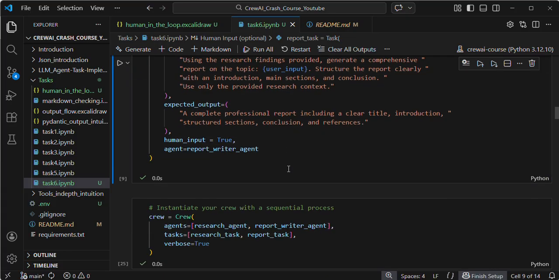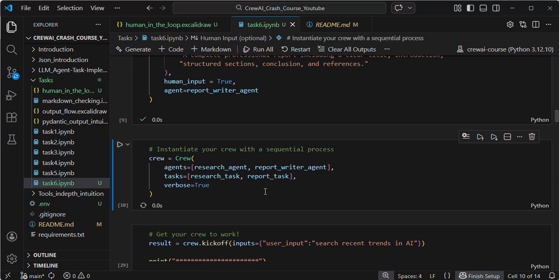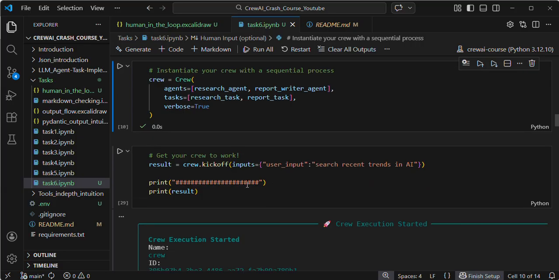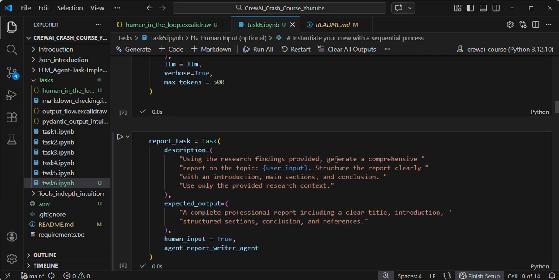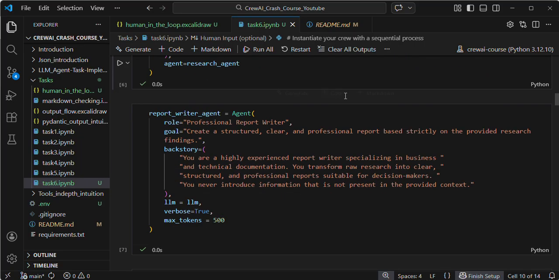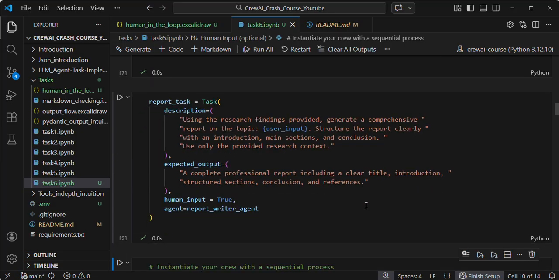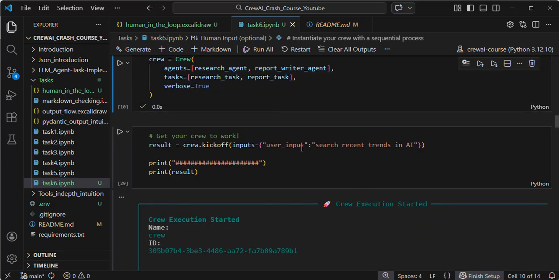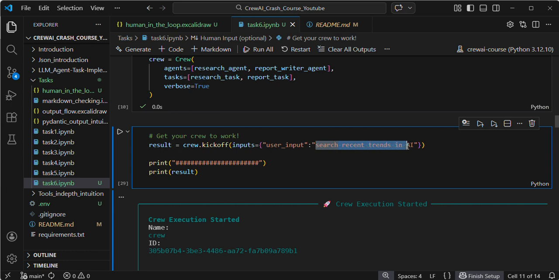Here I am running the cell. I am organizing the crew and the tasks, and finally I kick off the crew. Here I am defining the variable template inside my task description, in the first task and in the second task also. That's why I am giving this variable template as the key and my user question as the value. Don't forget this thing. I am executing the cell.